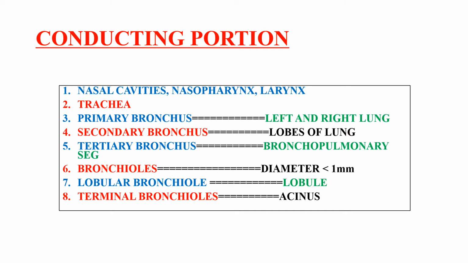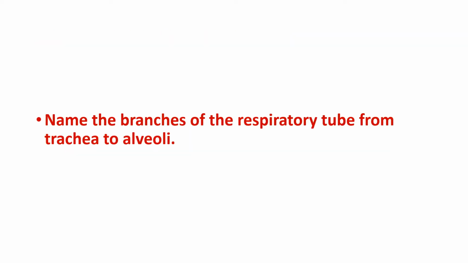Then when these bronchi become lesser than 1 millimeter in diameter, we call them bronchioles, and there are other differences also. We'll talk about it. The lobule is supplied by the lobular bronchiole, and the terminal bronchiole. Till the terminal bronchiole, it is the whole of the conducting system, and after that it gets further divided. The alveoli, alveolar sac, alveolar duct, that is the respiratory part.